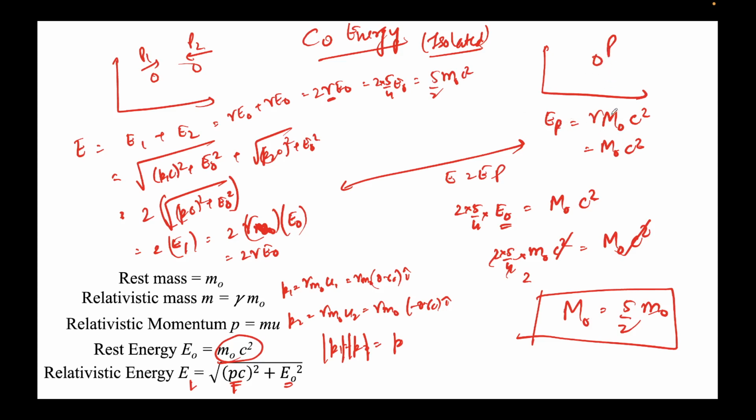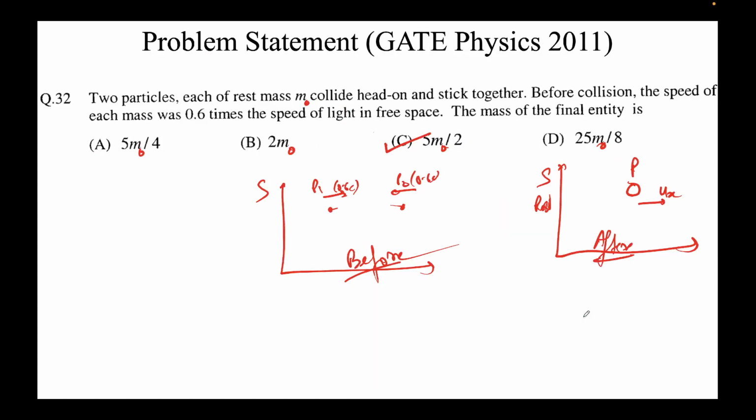So this particle P is at rest, so gamma will come out to be 1. So the energy of this particle will be capital M naught c squared. Equating the two, we found that capital M naught is 2.5, or 5 by 2 times small m naught, which is our option C here.